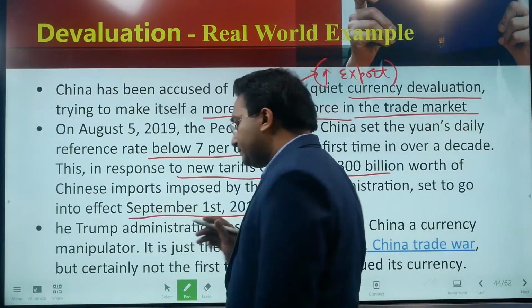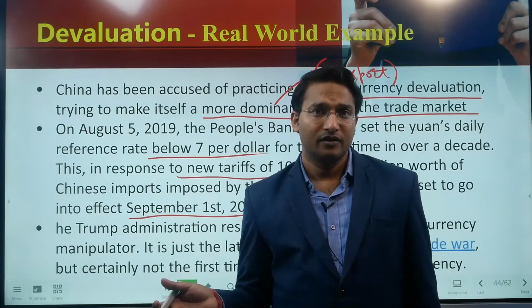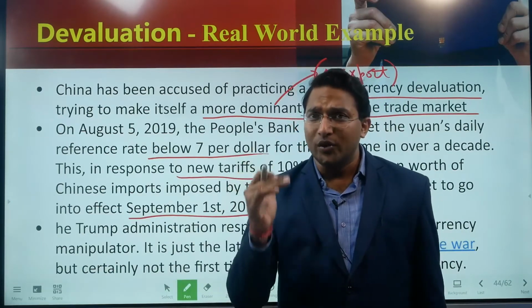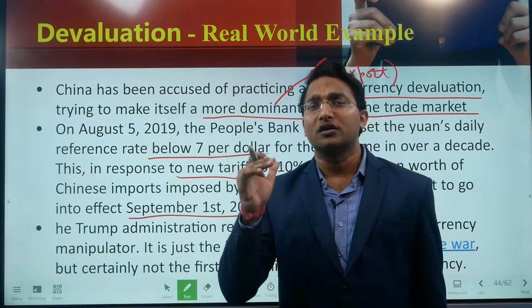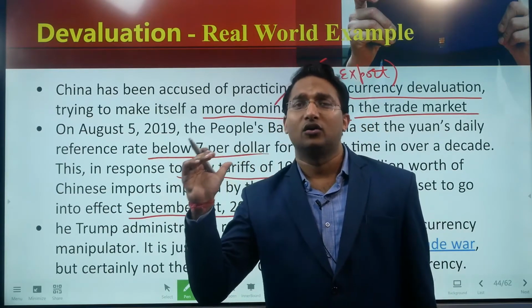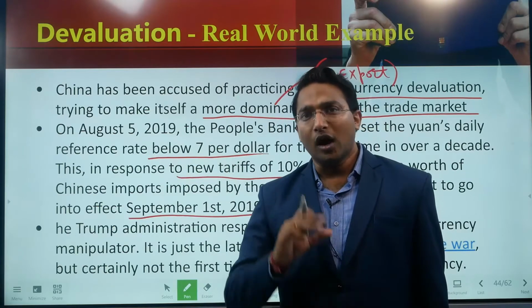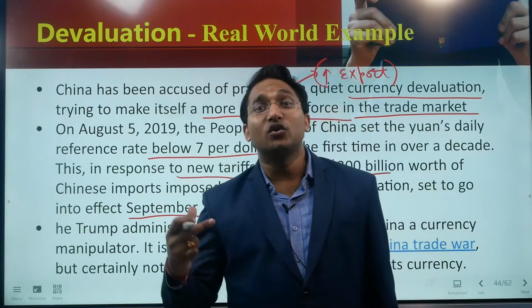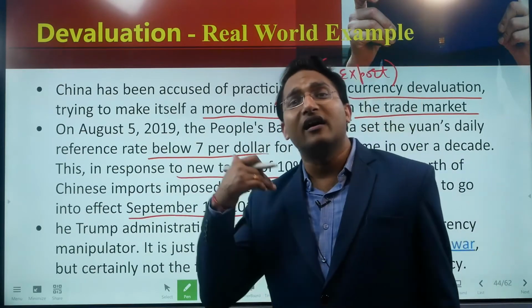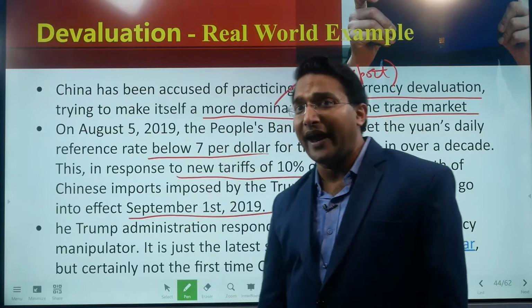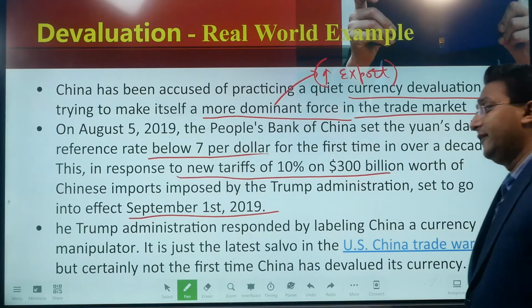So there has been a USA-China trade war, right? Because of this trade war, the USA imposed import duty on Chinese products. To counter that, China actually devalued its currency so that the cost of its products in the export market comes down, and this tariff will actually get nullified.